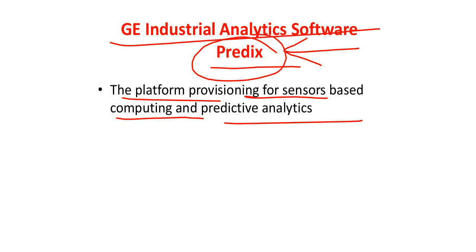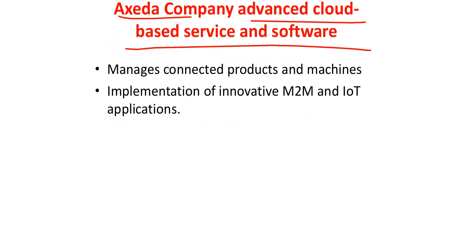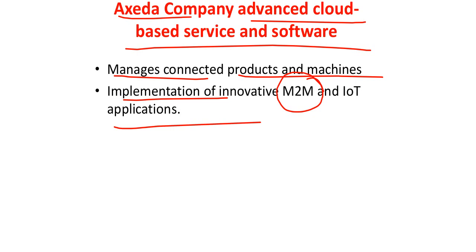So you have Axeda, right? There is one more company called Axeda, which is an advanced cloud-based service and software that manages connected products and machines, implementation of innovative M2M and IoT applications. These are some of the things as mentioned in the textbook. So they are not limited to only these two.